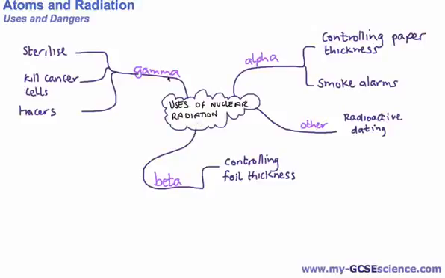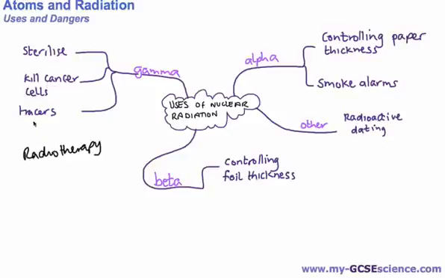We've got gamma radiation, which is used to sterilize surgical equipment, so equipment that's used to carry out surgery in hospitals. Gamma rays can be fired at these, and that will kill the bacteria that are on the different instruments. It can be used to kill cancer cells, so something called radiotherapy uses gamma rays to point at a tumor that might be in the body, and if it's done carefully and aimed carefully, it can kill the cancer cells without doing harm to the cells around the cancer cells.